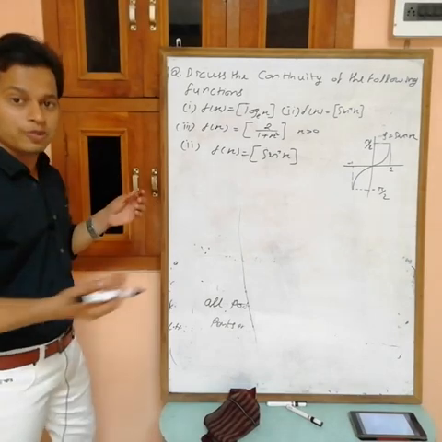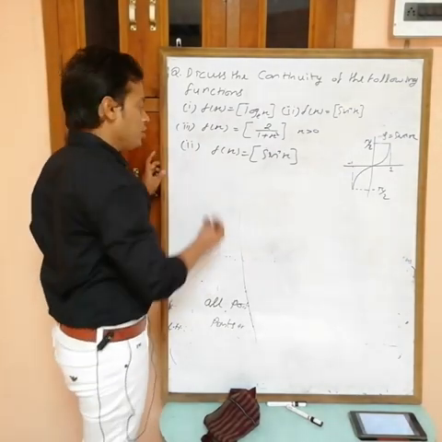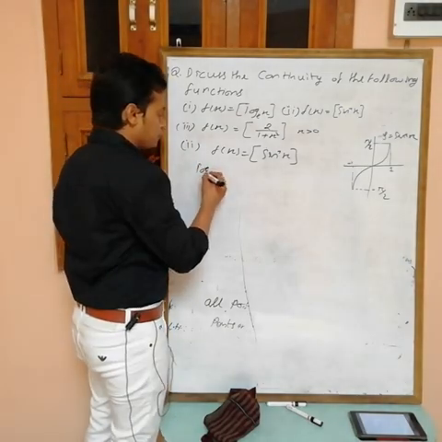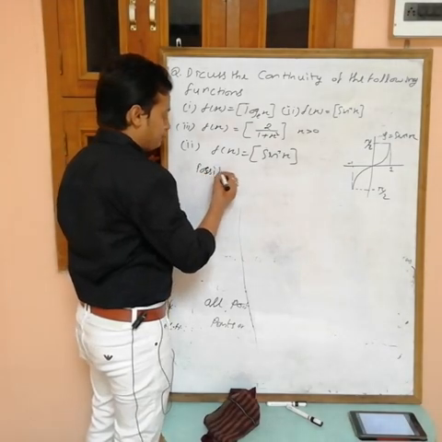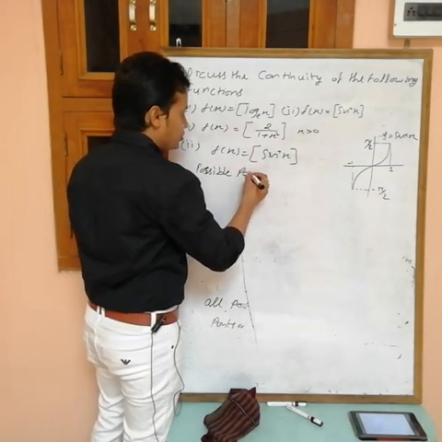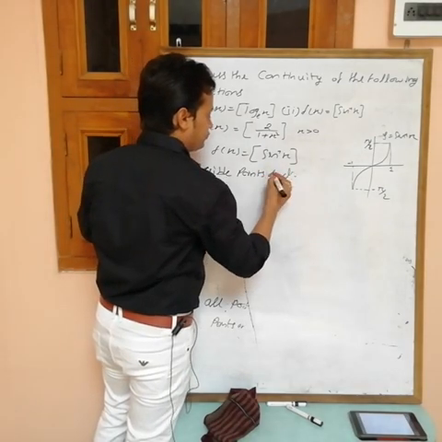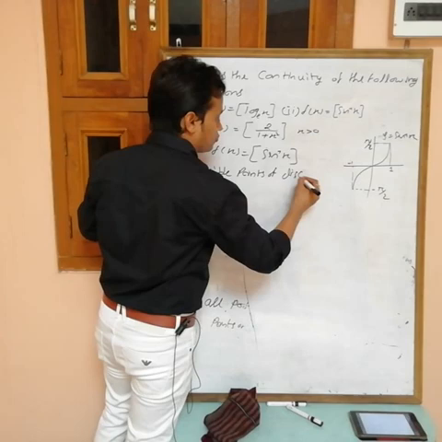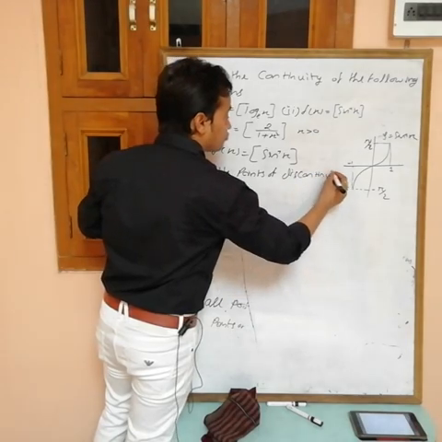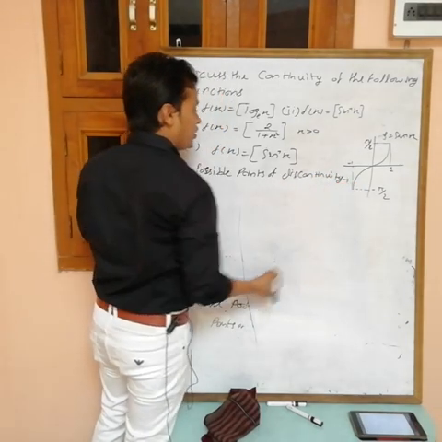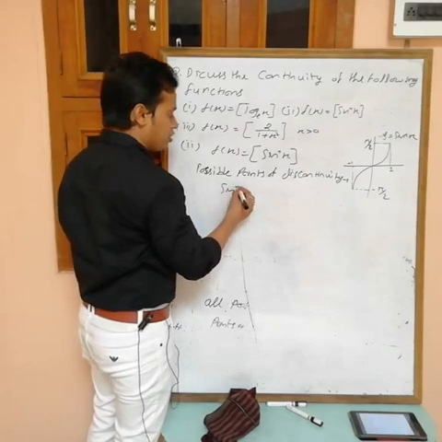So first we have to find the possible points of discontinuity, where sine inverse x becomes integer.